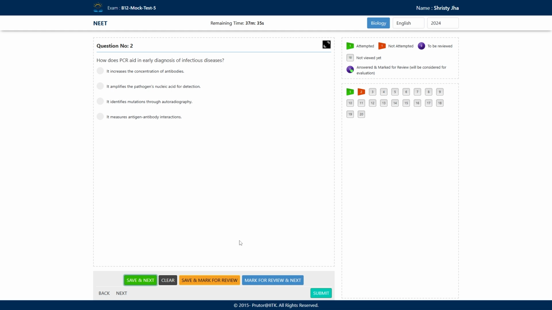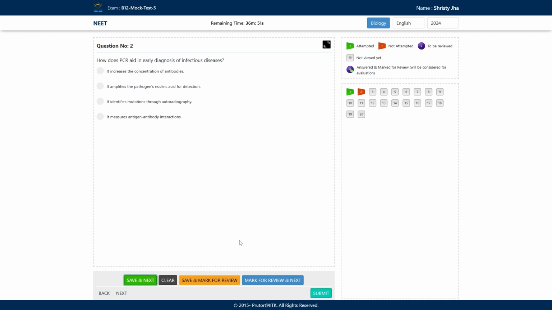Next question says, how does PCR aid in early diagnosis of infectious disease? What is PCR? Polymerase chain reaction. So how is this polymerase chain reaction responsible for diagnosing an infectious disease very early? The options are: first, it increases the concentration of antibodies. They are saying we use PCR for early diagnosis because it increases the concentration of antibodies. No, it doesn't do that. Second, it amplifies the pathogen's nucleic acid for detection.